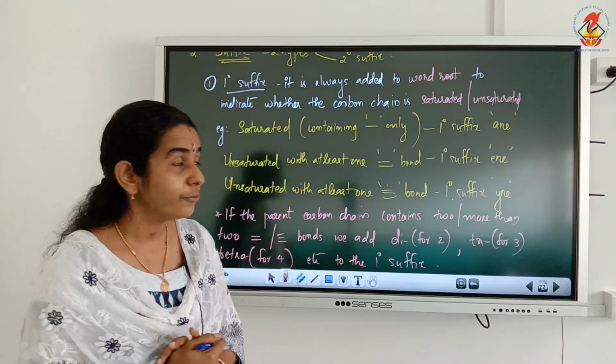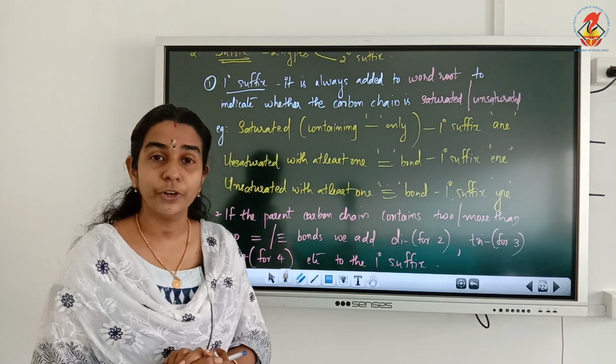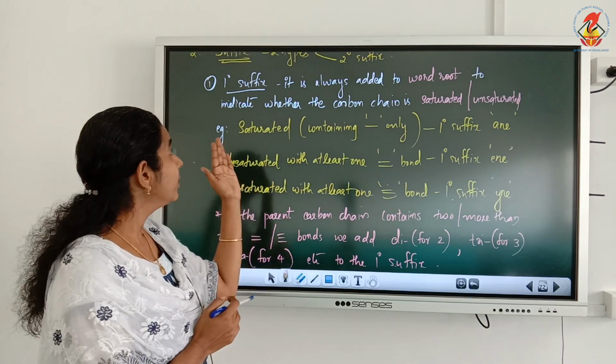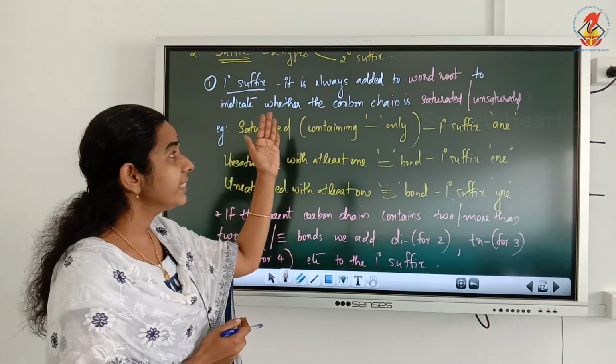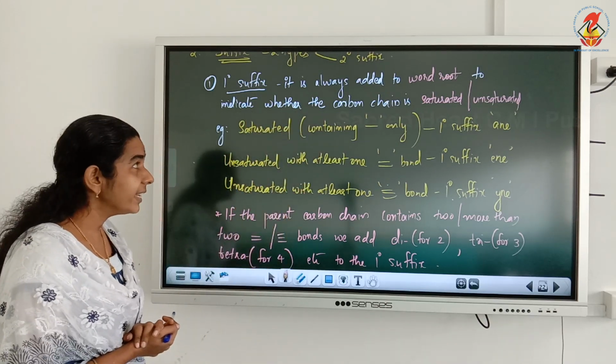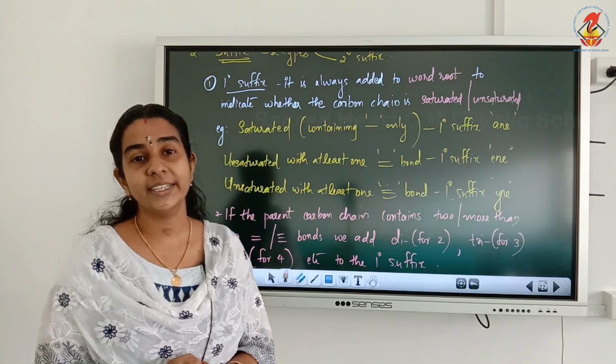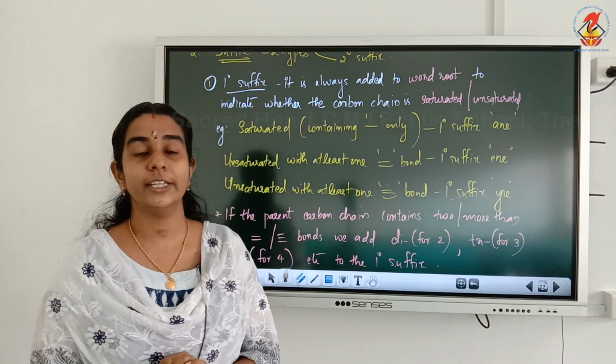The primary suffix is always added to the word root to indicate whether the carbon chain is saturated or unsaturated.